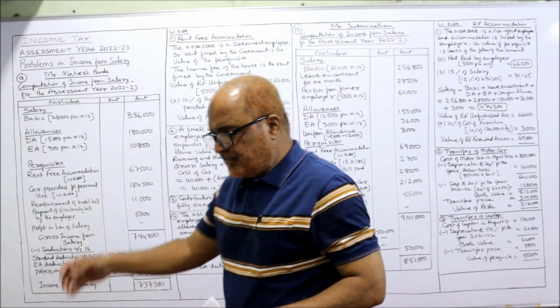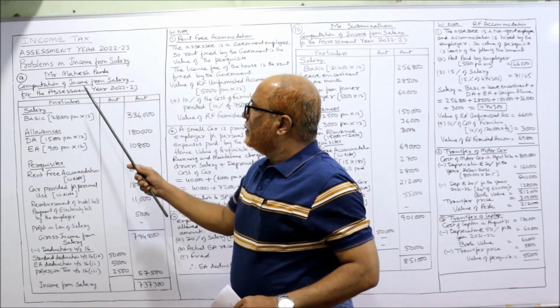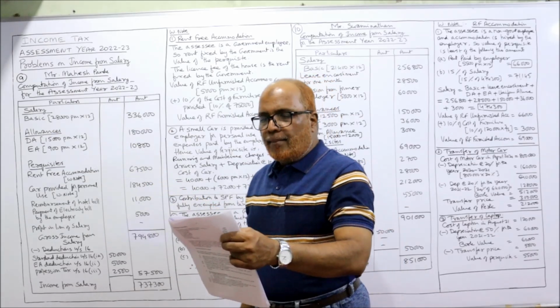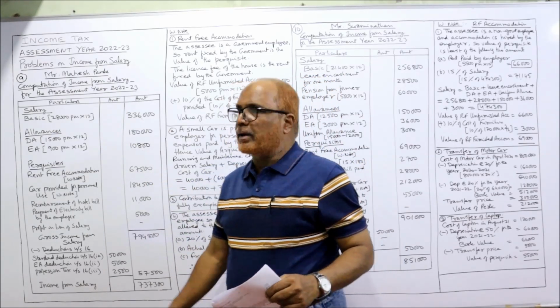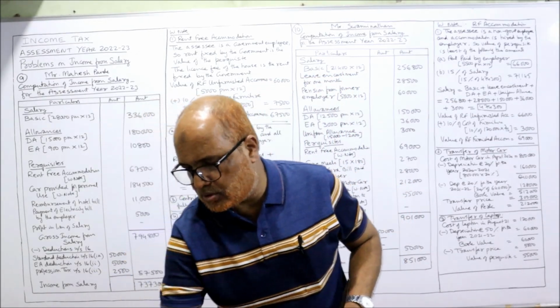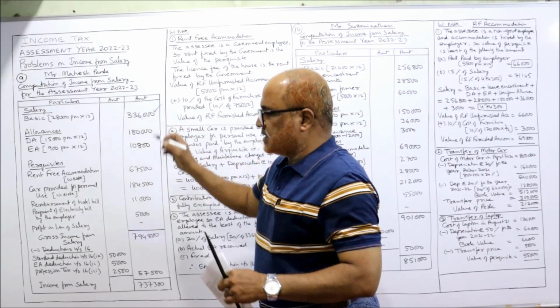So first of all we'll write out the format. Mr. Mahesh Pandey, computation of income from salary for the assessment year. Salary: basic salary 28,000 per month. So 28,000 per month into 12, 3,36,000. So the first item we got is basic.